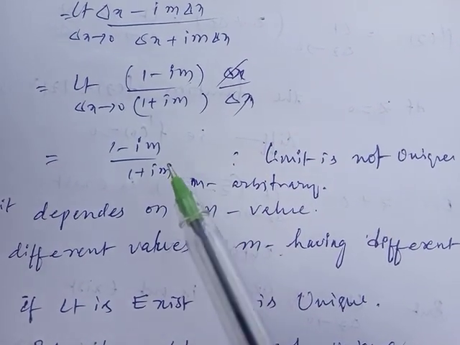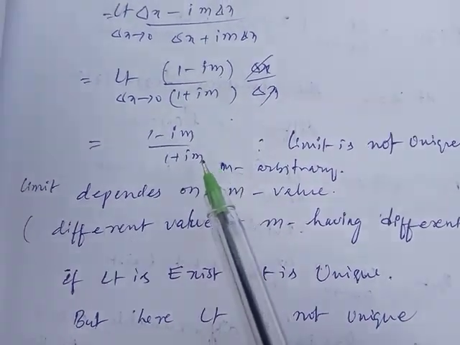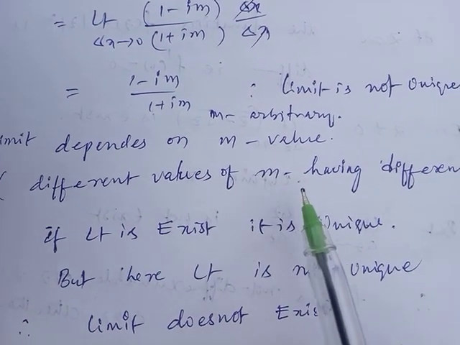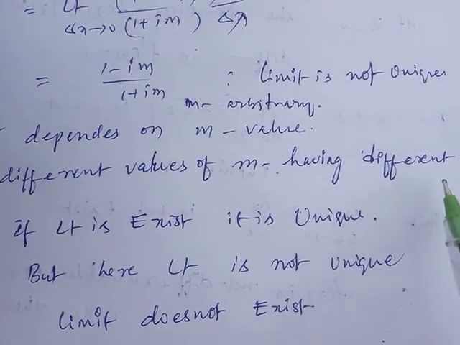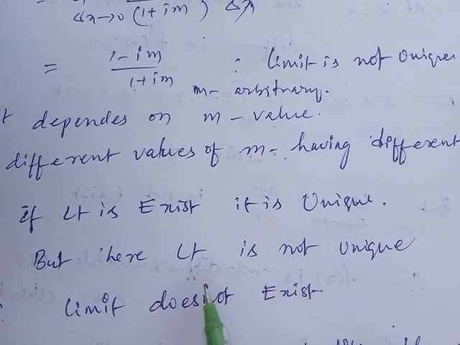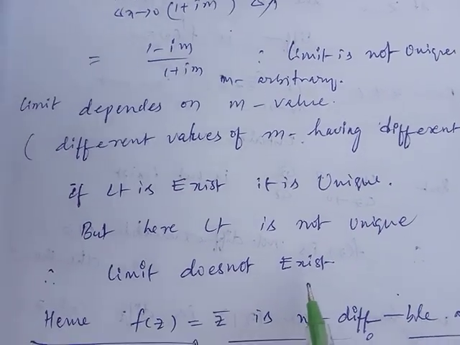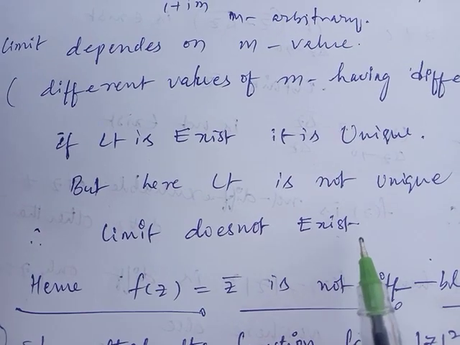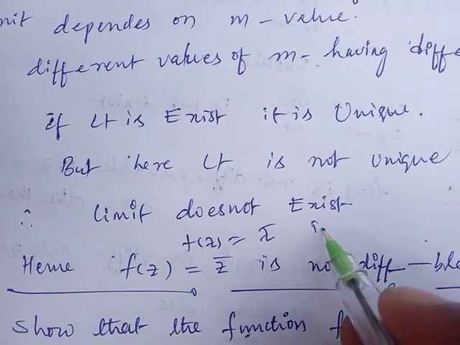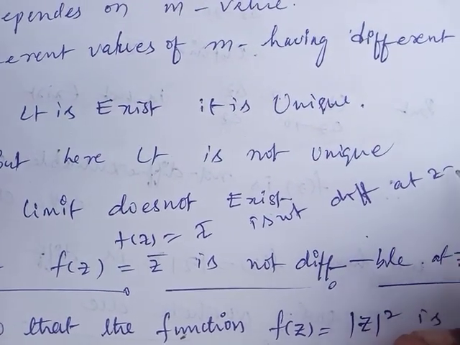You know the theorem: if a limit exists, it is always unique. But here, the limit depends on the value of m, so different values of m have different limits. If the limit exists, it is unique, but here the limit is not unique. Therefore, the limit does not exist. That means f of z equal to z bar is not differentiable at z equal to 0.